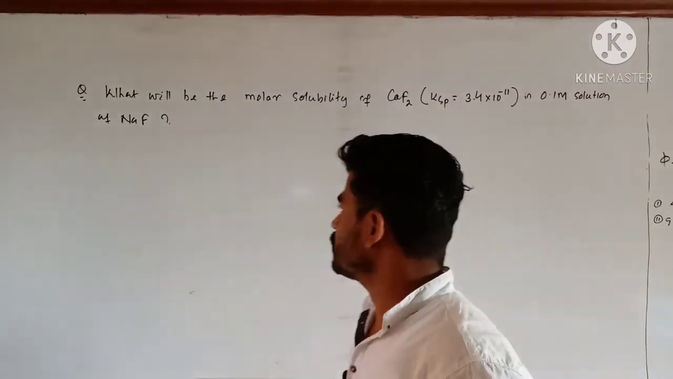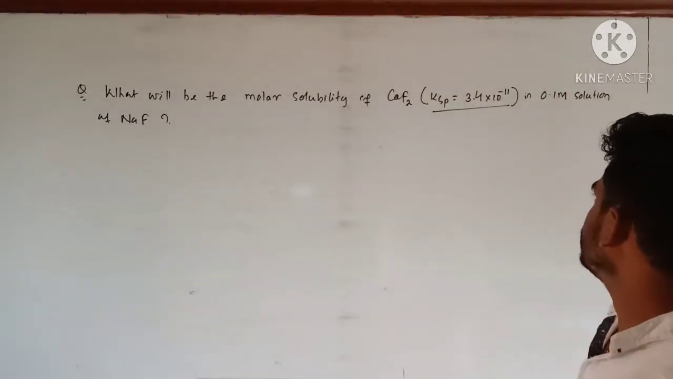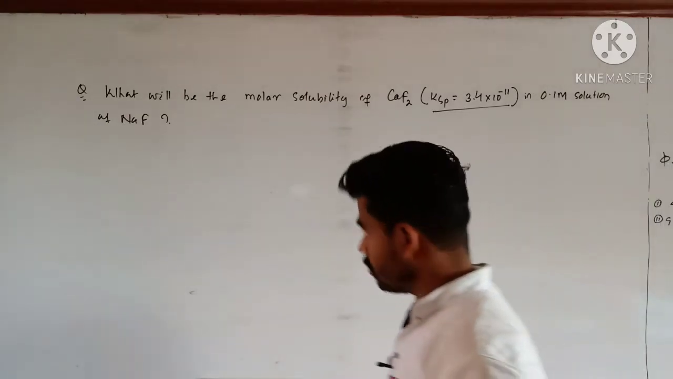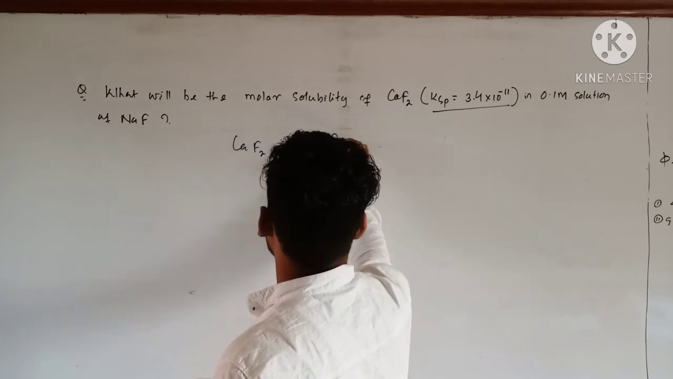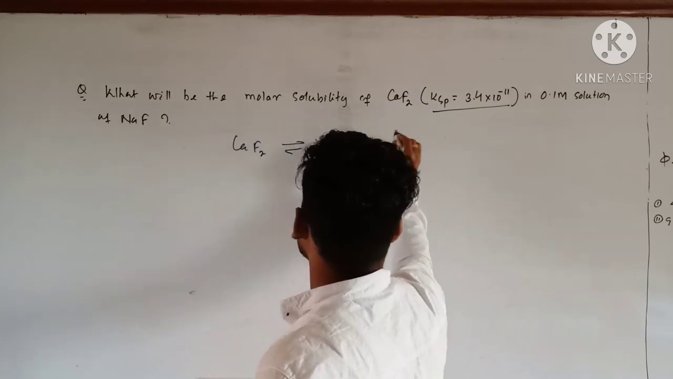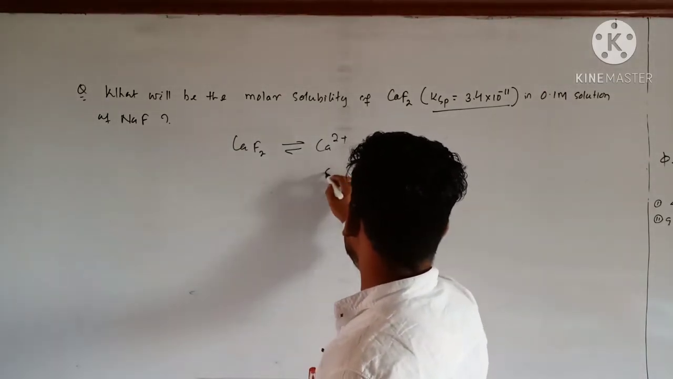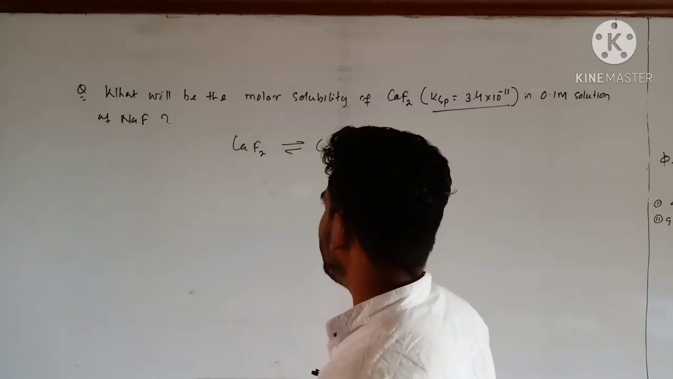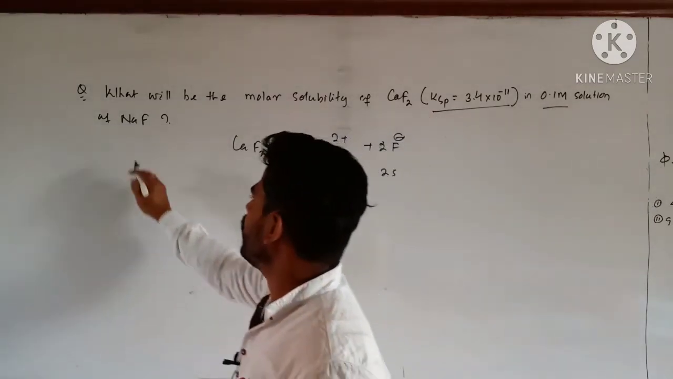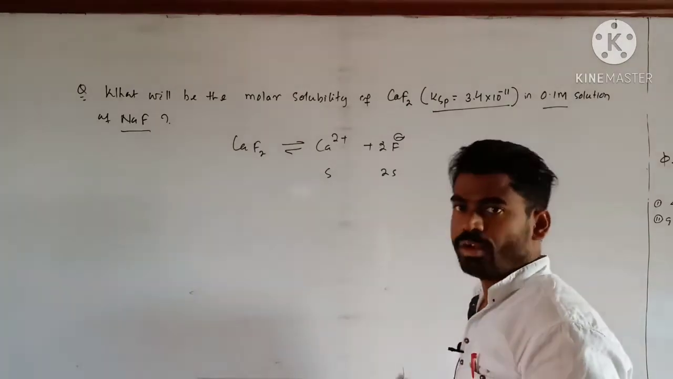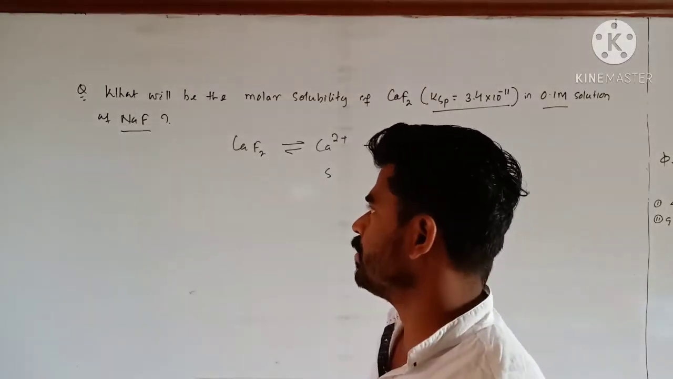Students, next look at this question. What will be the molar solubility of CaF2, KSP is given to you, in 0.1 M solution of NaF? So first write down CaF2 giving Ca2 plus and 2F minus. Clear? Let its solubility be S, so this can be S and this will be 2S. Again, the trick is there. In 0.1 M solution of NaF, the solvent is given to you as sodium fluoride.